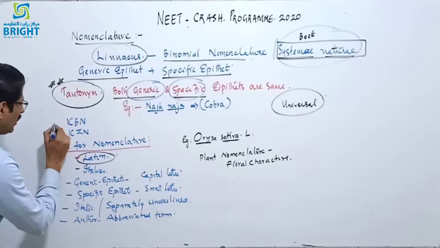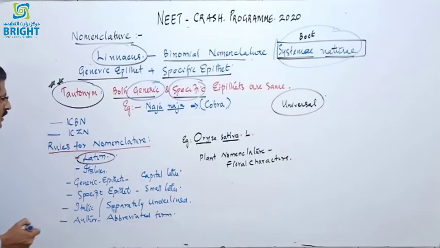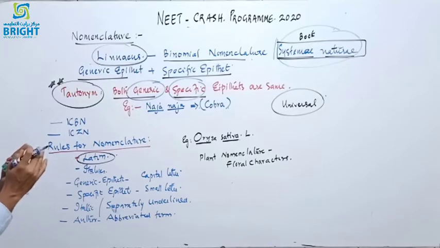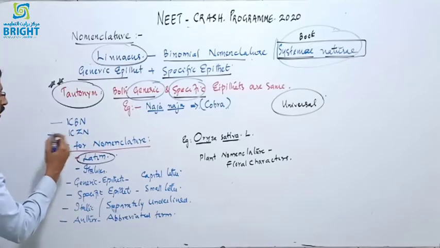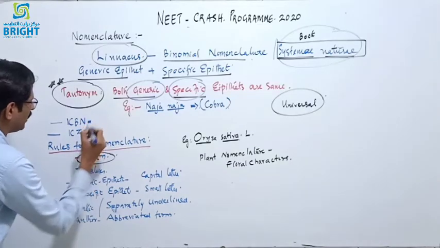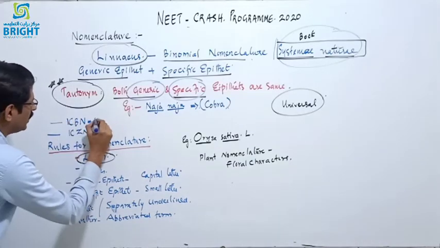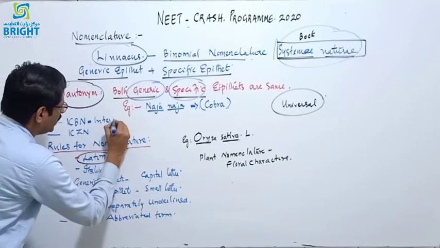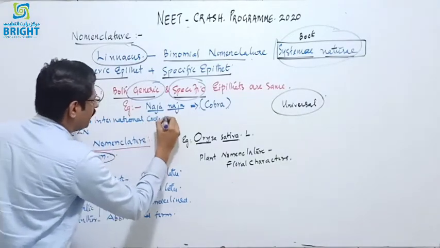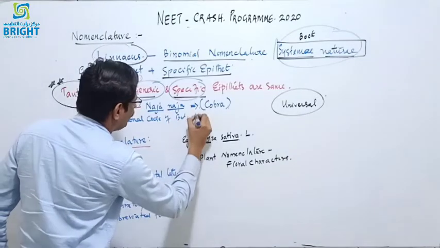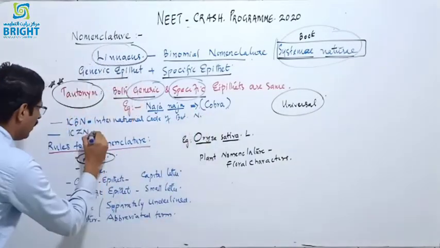And what are ICBN and ICZN? Normally the expanded forms of ICBN and ICZN are asked in the examination. ICBN is the International Code of Botanical Nomenclature.